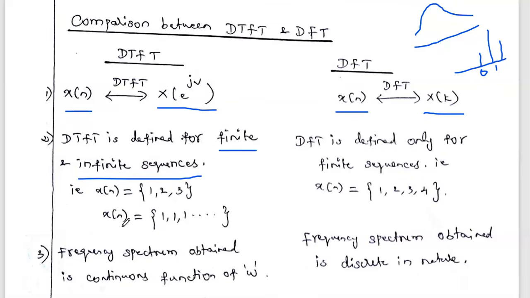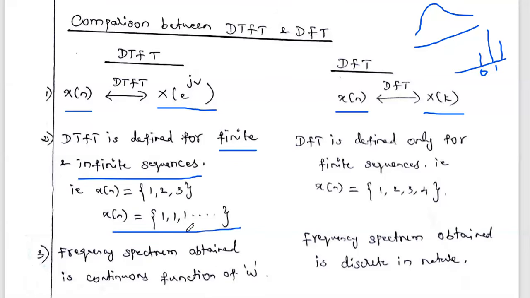Sometimes x of n is u of n, the unit step sequence, which has amplitude 1 from n equal to 0 to n equal to infinity. So infinite number of 1s is available, and there are infinite samples. This is an infinite sequence.